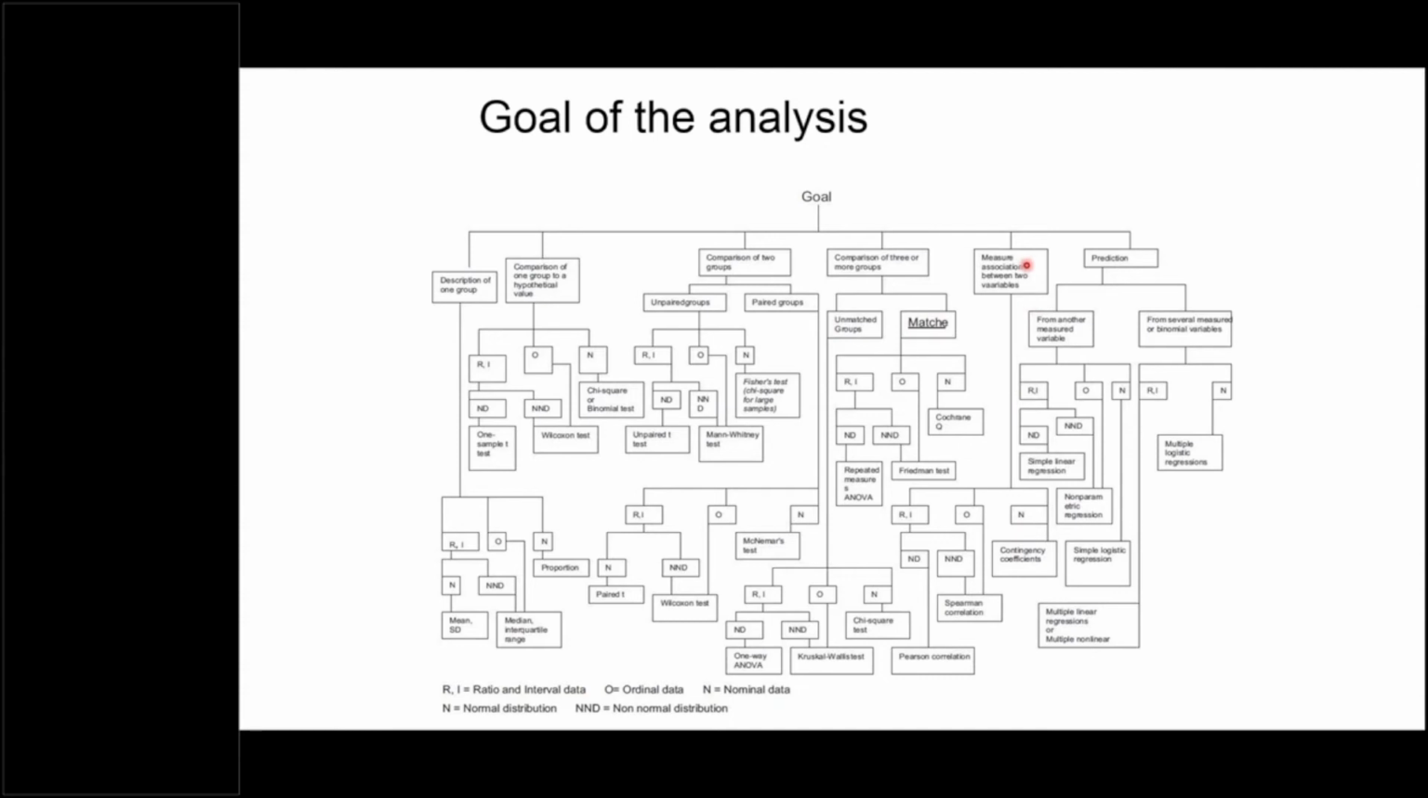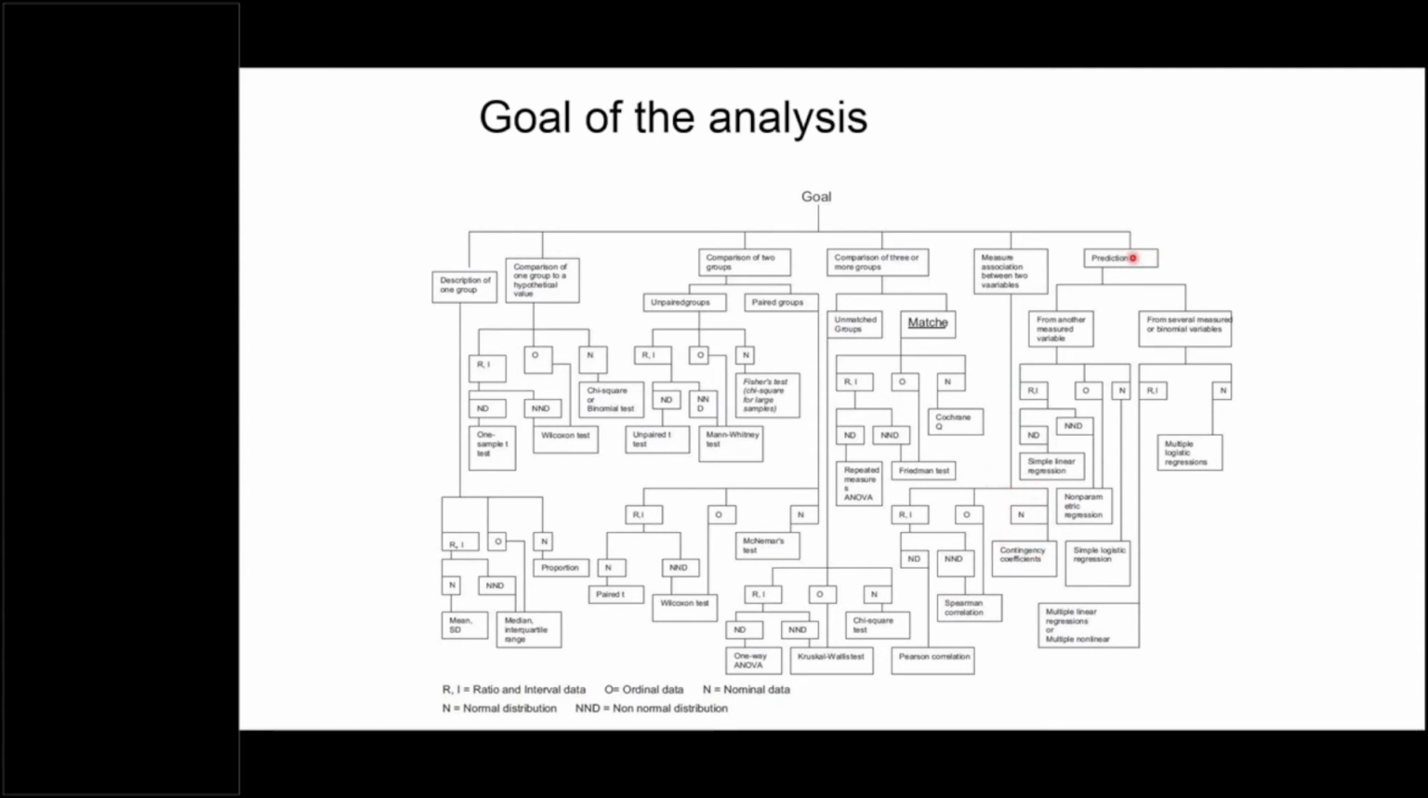Now, many times we just want to see the association between 2 variables. We will know, if one variable increases, what happens to the other variable, right? So if the goal is just to see the direction and magnitude of association between 2 variables, and both variables are ratio and interval scale, and follow normal distribution, then we can use Pearson's correlation. If it does not follow normal distribution, we use Spearman's correlation. If both are ordinal, we use Spearman correlation. And if both are nominal, then we use contingency coefficients.